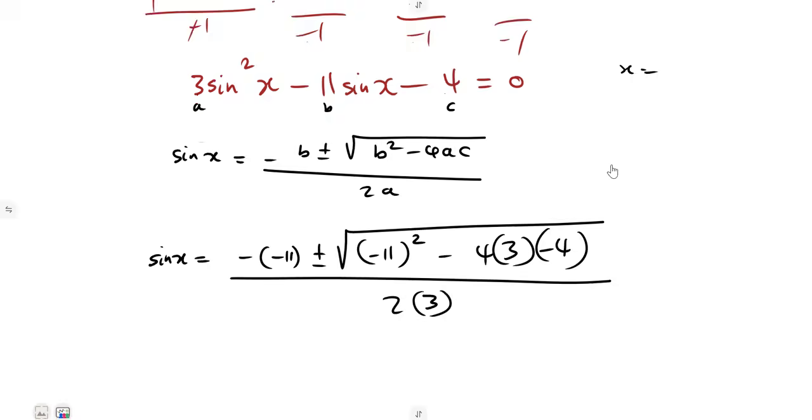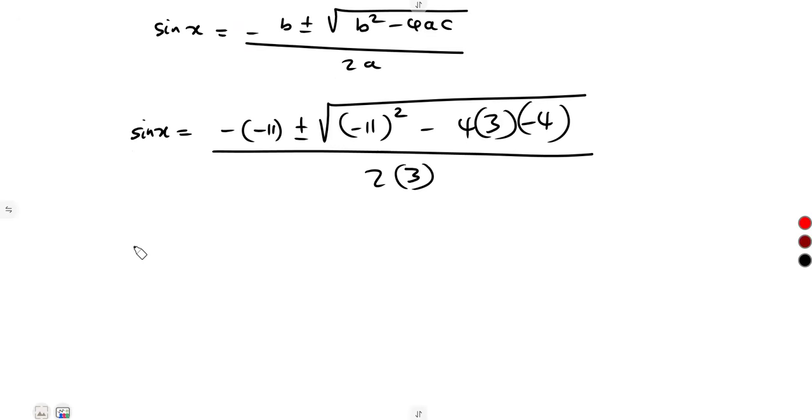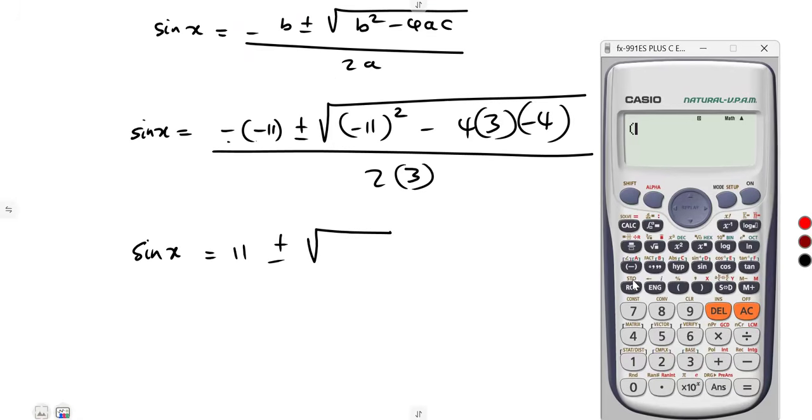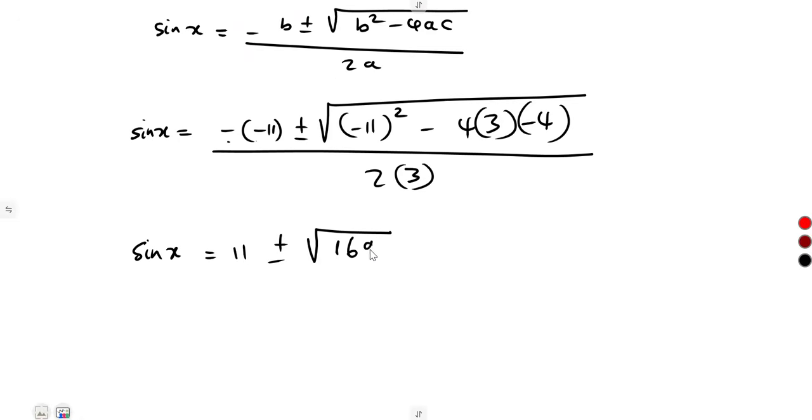All right, so this is it. So you're gonna have the values here from your quadratic formula concept. Like I say, guys, always try to simplify what is under the square root first. Minus minus, that's a positive. Plus or minus the square root of, let us simplify what is just under the square root. Minus 11 squared minus 4 times 3 times -4 is going to give us 169. Everything over 2 times 3, which is 6.